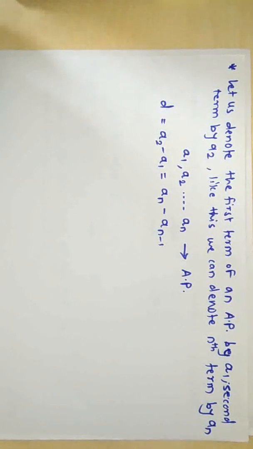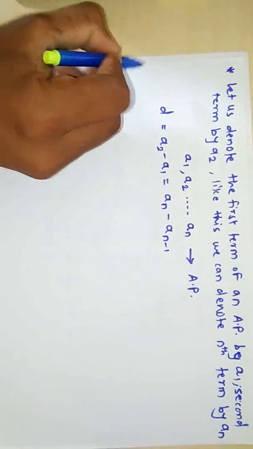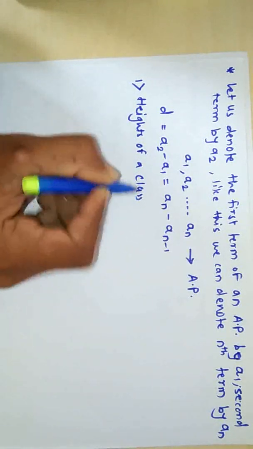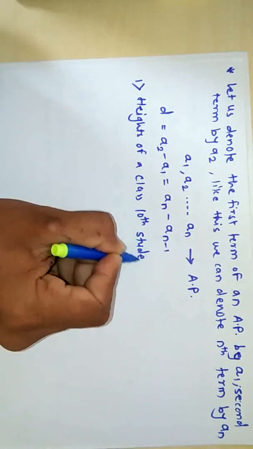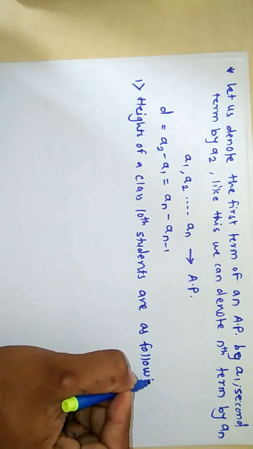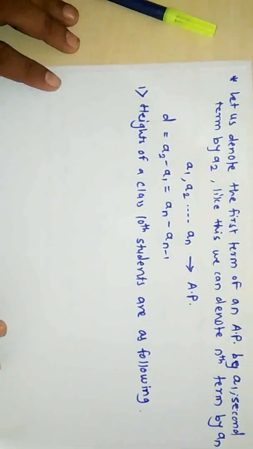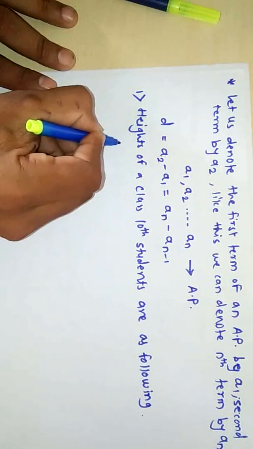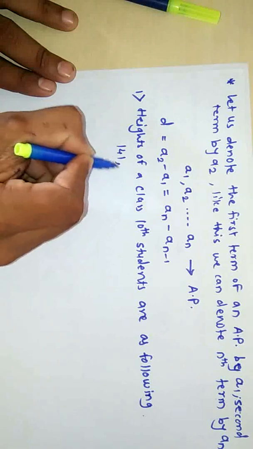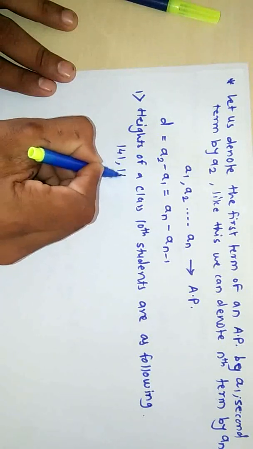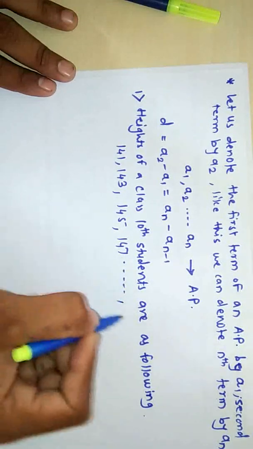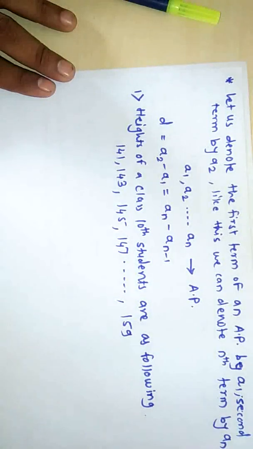Now we will look at one example. Heights of class 10th students are as follows, in centimeters: 141 centimeter, 143 centimeter, 145 centimeter, 147 centimeter, like this up to 159 centimeter.